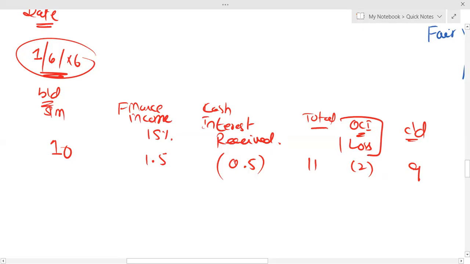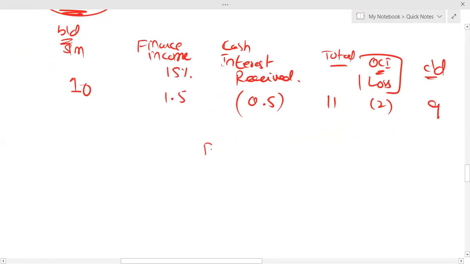If you ask me what will be the double entries, there's no need to make double entries, I'm just explaining you. If you ask me the entry of 10 million, so obviously investment is debited by 10, bank is credited by 10. Entry of 1.5, investment debit by 1.5, P&L credit by 1.5. If you ask me the entry of 0.5, cash debit by 0.5 and investment is credited by 0.5.